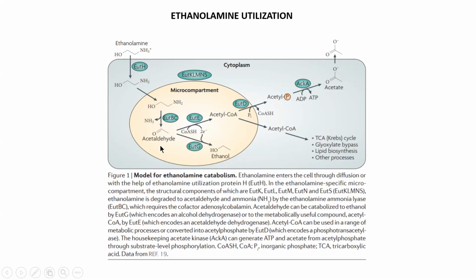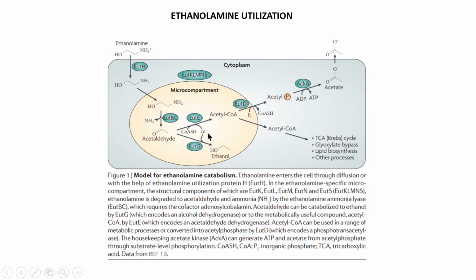When acetaldehyde is converted into ethanol, the enzyme is encoded by the gene eutG, and the enzyme is alcohol dehydrogenase. So to convert acetaldehyde into acetyl coenzyme A, the enzyme is acetaldehyde dehydrogenase encoded by eutE, and to convert acetaldehyde into ethanol, it is alcohol dehydrogenase encoded by eutG.